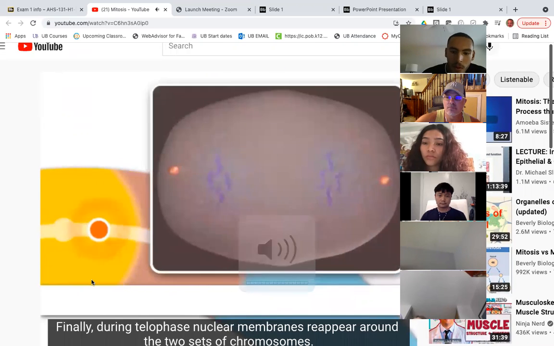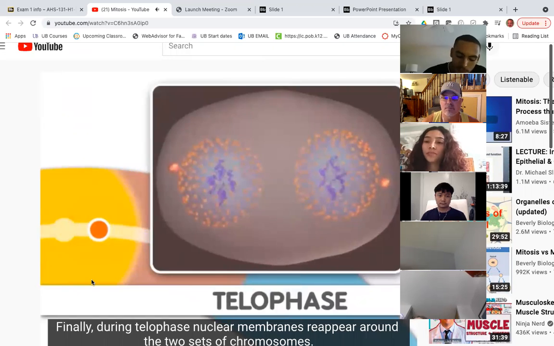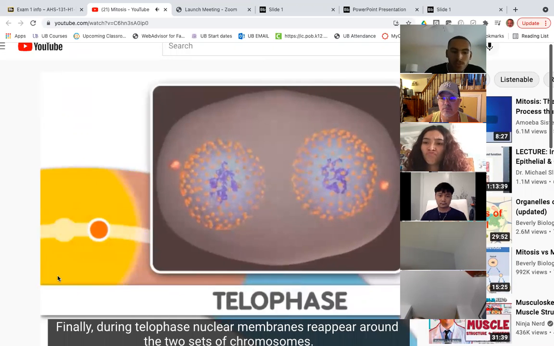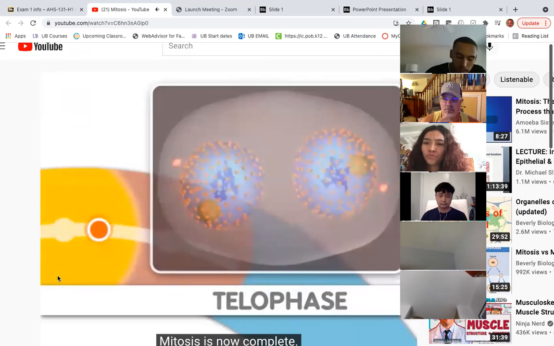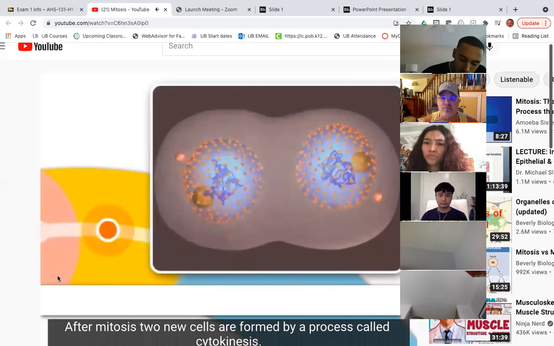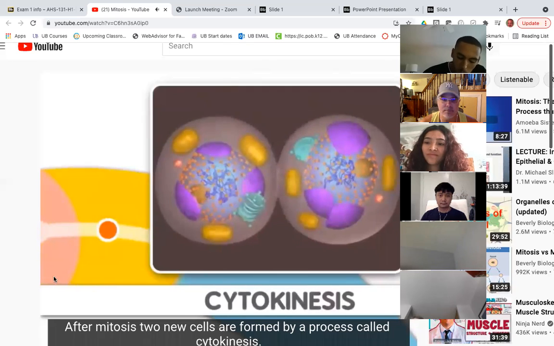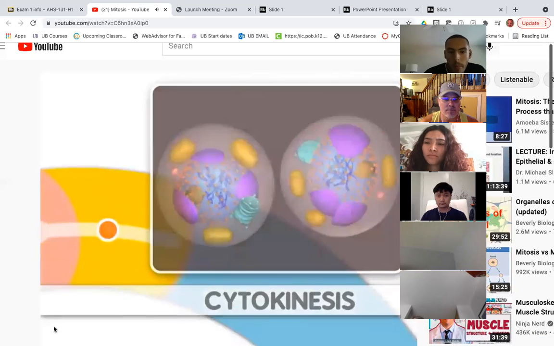Finally, during telophase, nuclear membranes reappear around the two sets of chromosomes. Mitosis is now complete. After mitosis, two new cells are formed by a process called cytokinesis.